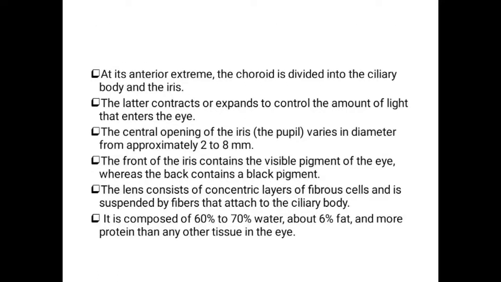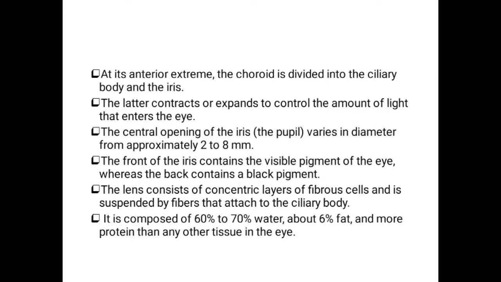At its anterior extreme, which is the front portion, the choroid is divided into two regions: the ciliary body and the iris. The ciliary body consists of fibrous tissues which help to hold the lens in a particular position. Based upon the contraction and expansion of the iris, the amount of light entering the eye will vary.